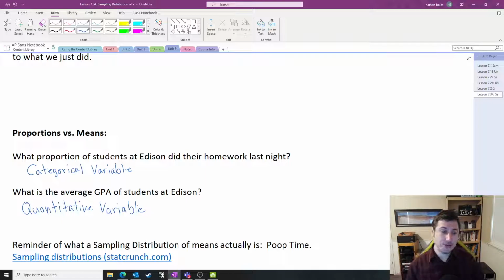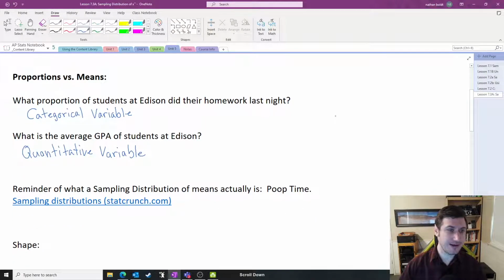And now we're going to do quantitative variables by asking questions like, what is the average GPA? The answers are numbers that we can then take the average of. But a lot of the concepts about sampling distributions still apply.